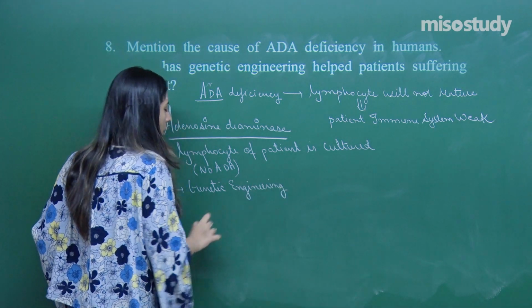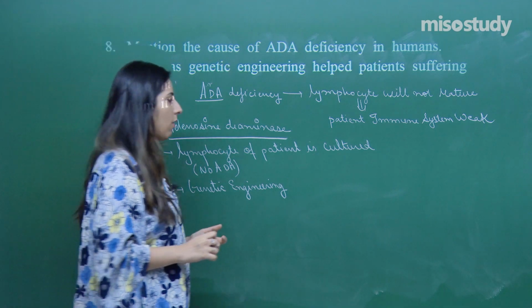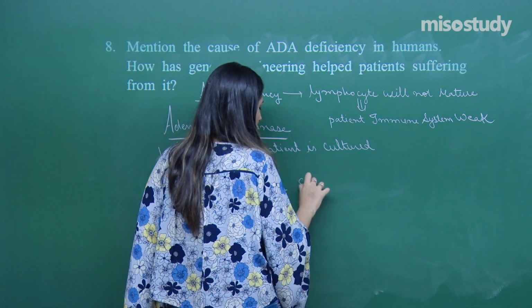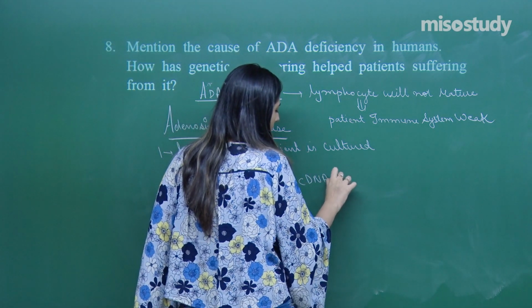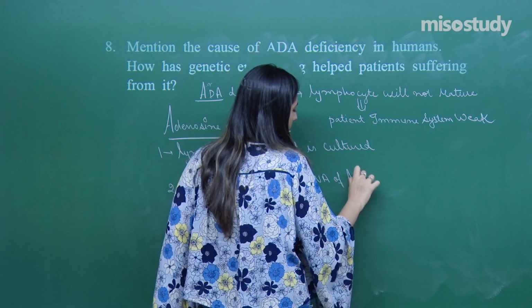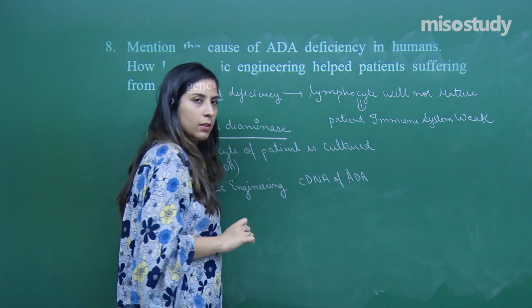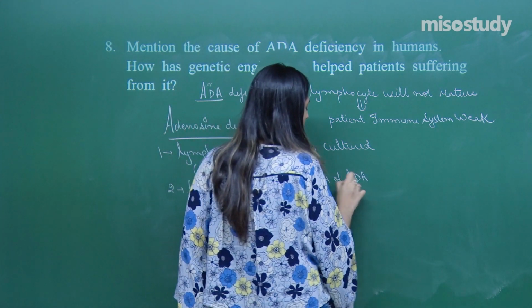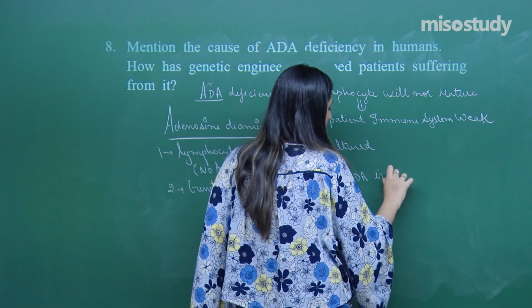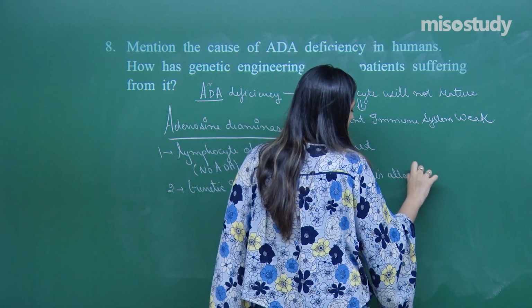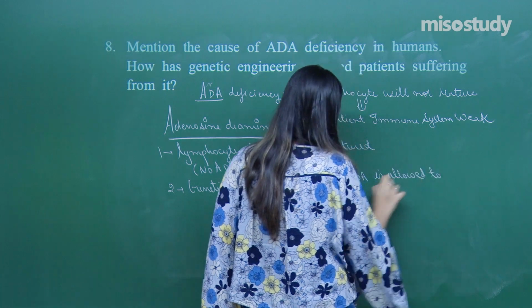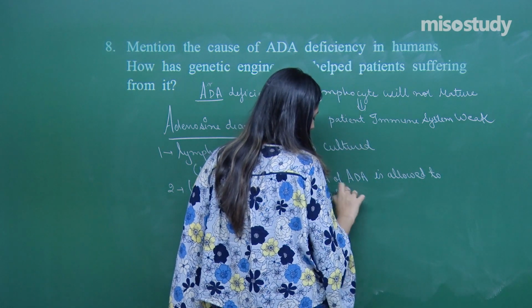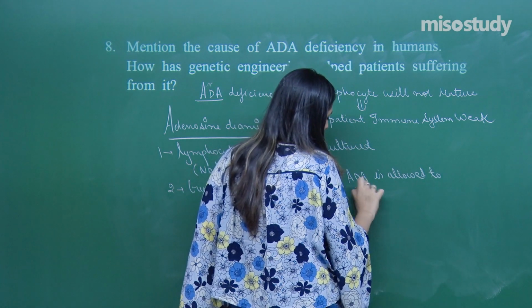what we will do? We will insert the cDNA of ADA. The cDNA of ADA is allowed to enter into the lymphocyte.